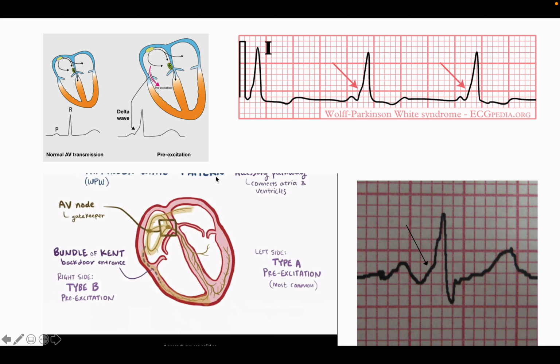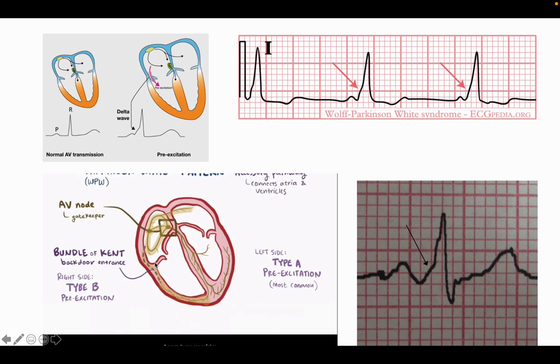So what is the investigation of this WPW syndrome? Of course, at first we will do an ECG and we will get a lot of information about the possibility of WPW syndrome. Then we will do an electrophysiological study of this patient to identify the presence or absence of the bundle. If we find this bundle, then we will treat this patient.